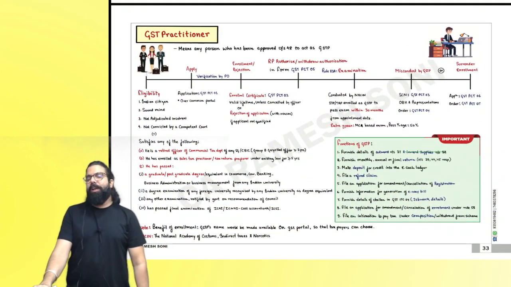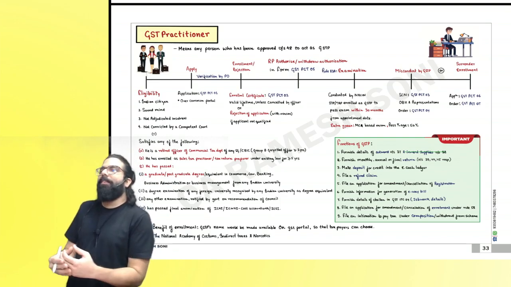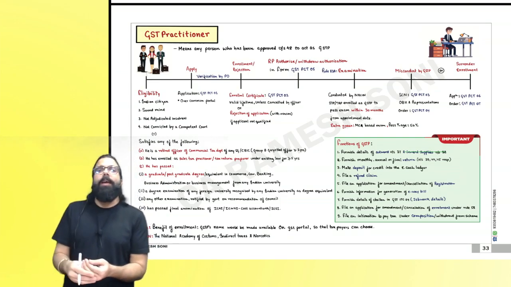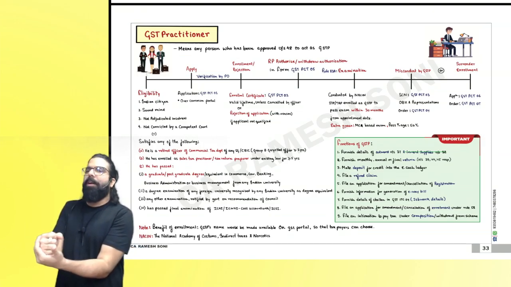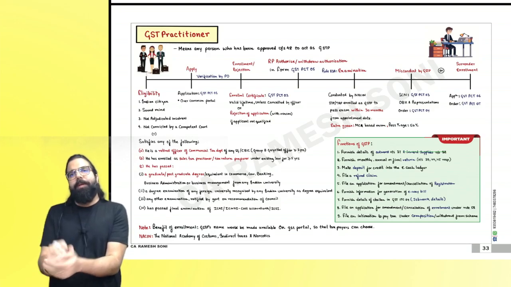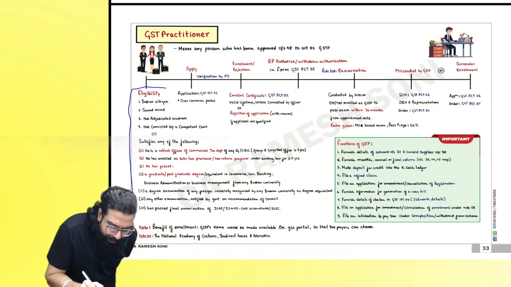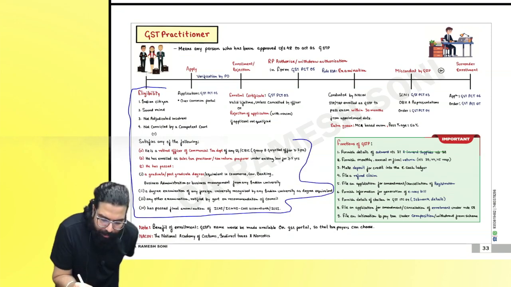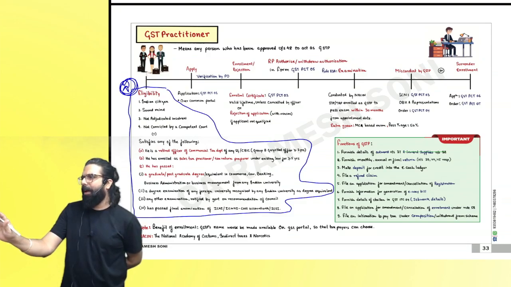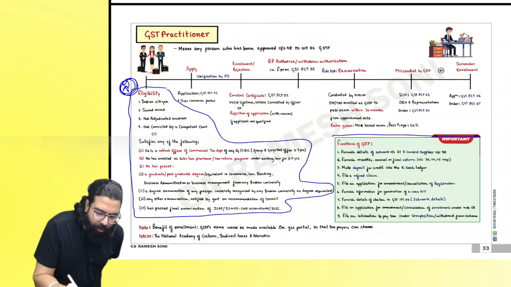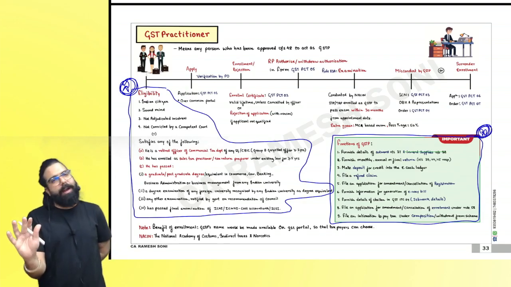Everyone listen to me very carefully. A GST practitioner is a person who will help you, who is practicing in GST, and who has registered with the government as a GST practitioner. They can ask you about the eligibility: who will be eligible to be a GST practitioner? You can read this. Theoretical, nothing to explain, right, everyone? And what are the functions of a GST practitioner? These can be the two questions which they can ask.